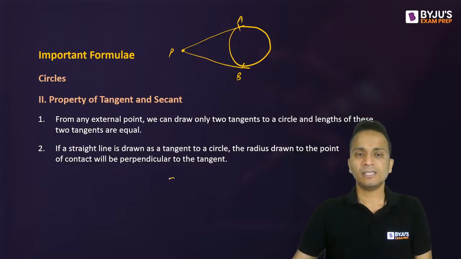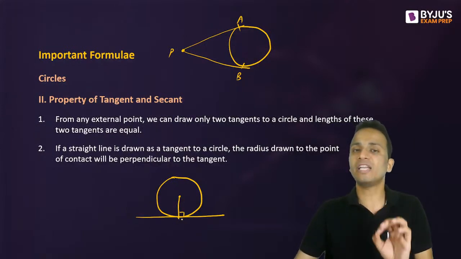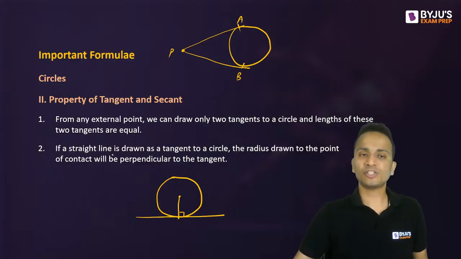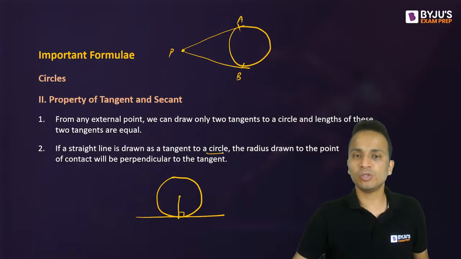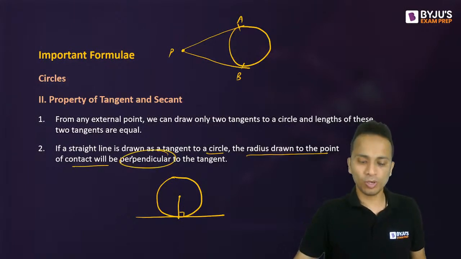Next is, if you draw a tangent to a circle like this, then at this point, if you join it with the center of the circle, the radius and the tangent will make an angle of 90 degrees between them. So if a straight line is drawn as a tangent to a circle, the radius drawn to this point of contact will be perpendicular to the tangent.